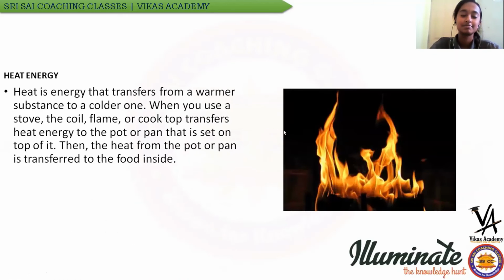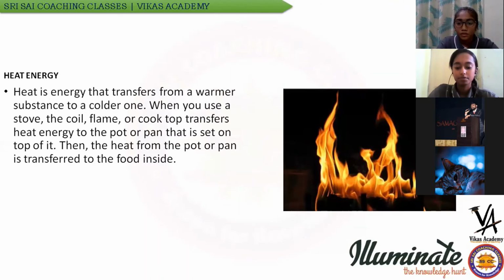Heat energy. Heat is a form of energy which transfers from a warmer substance to a colder one. Let's take an example when we are cooking food on a stove. The coil from the stove transfers heat energy to the pan which is placed on top of it. Similarly, the pan transfers heat to the food which is kept inside and makes the food warm.